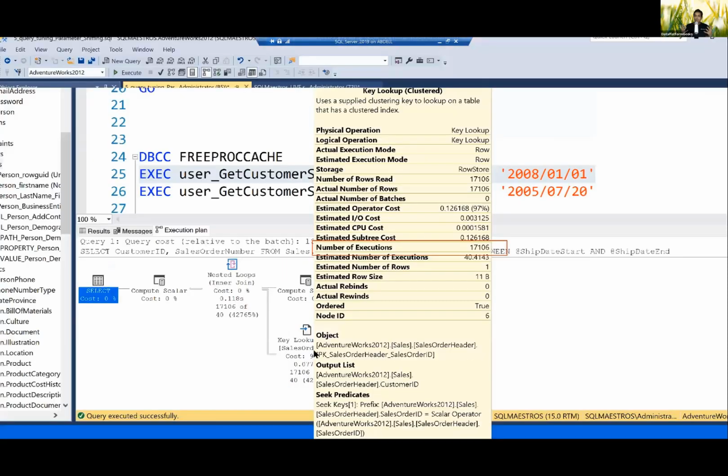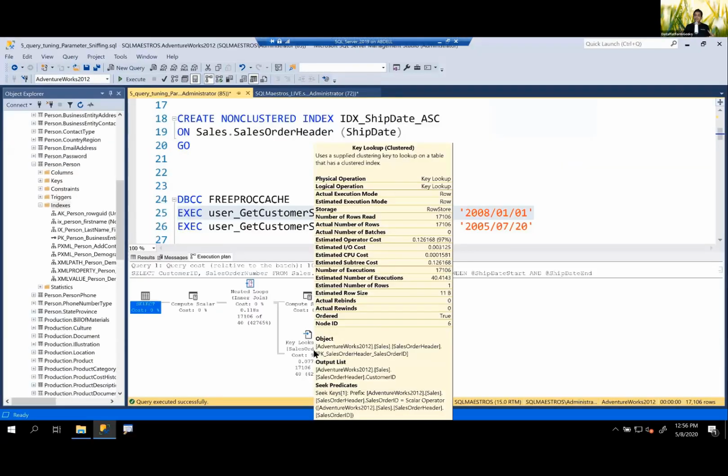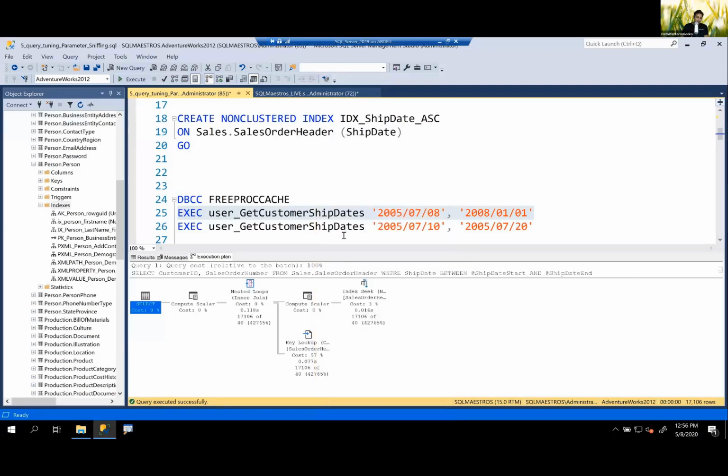So what is the effect of this? The effect is sometimes stored procedures are running fast, sometimes they are slow, and sometimes they are back to fast again, and you haven't done anything and you take a pat on your back, yeah, I fixed it, but then they become bad again. What is the fix for that?